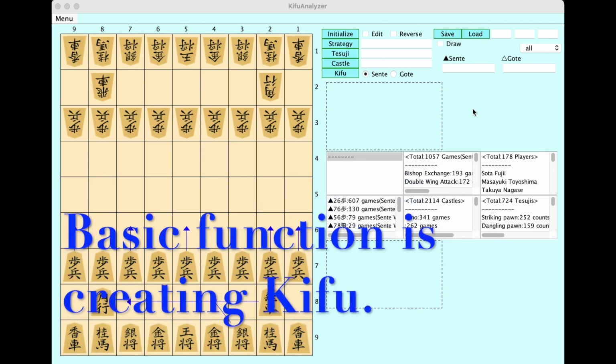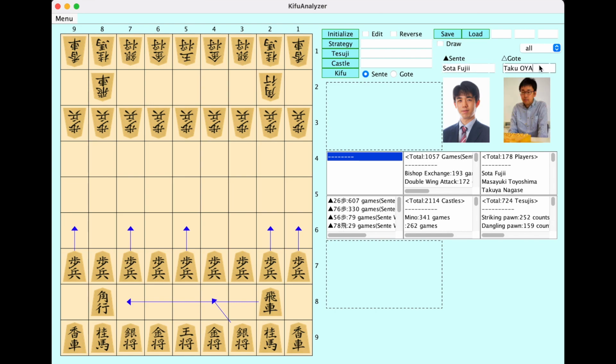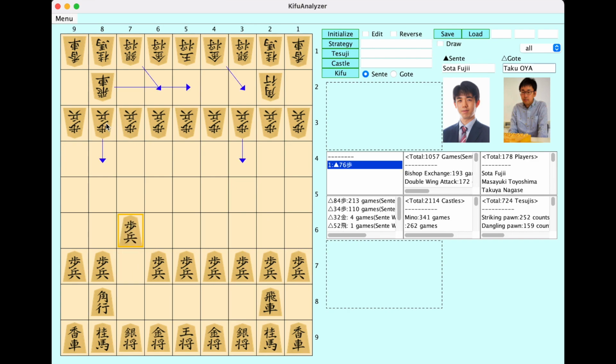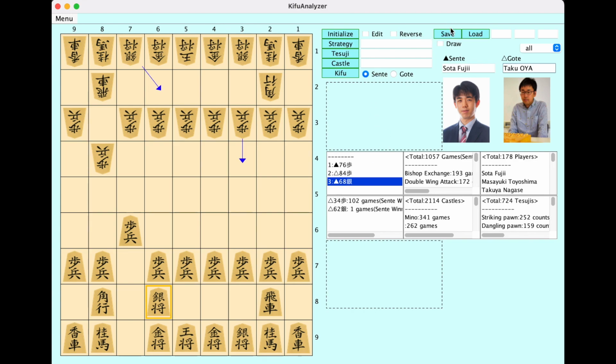So for example, Sota Fujii versus Shogi Ramen, moving the pieces like this, and save the GIF. So it's very simple, but the most basic function of this app.